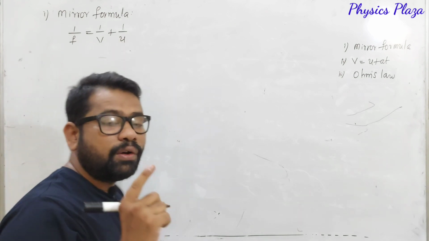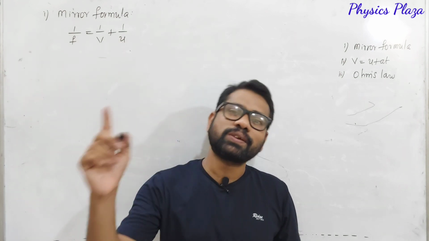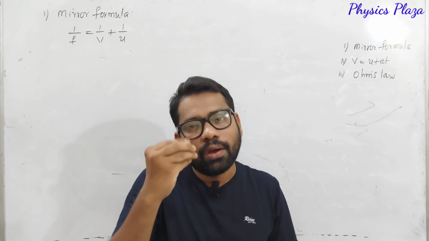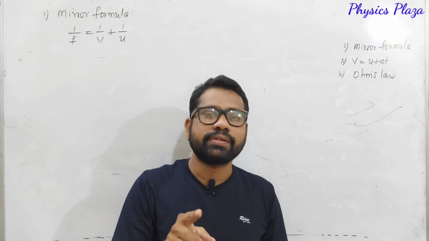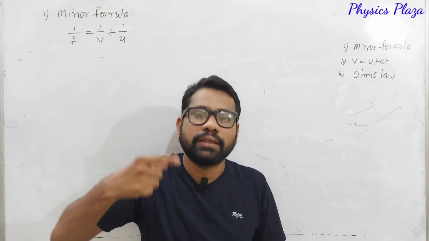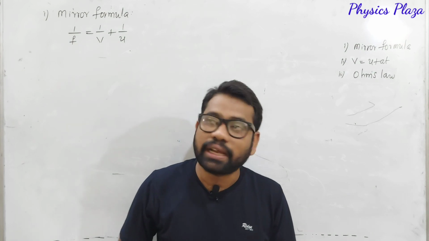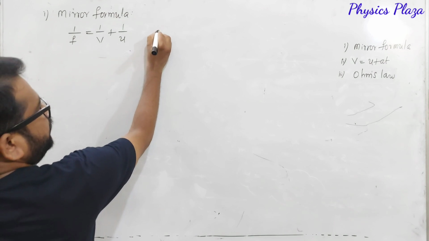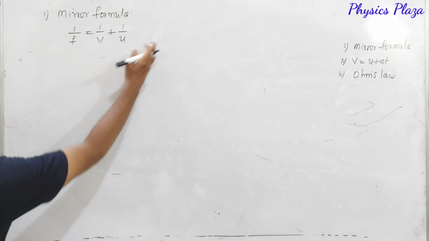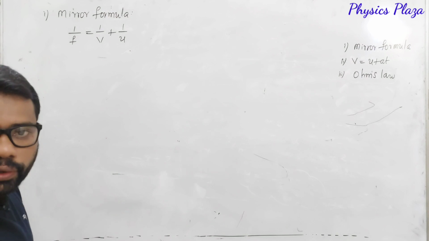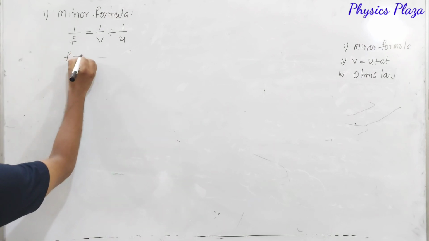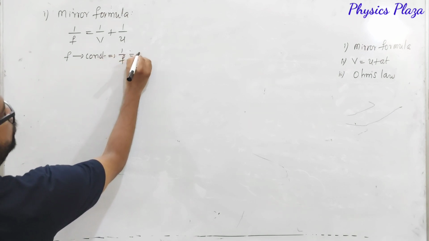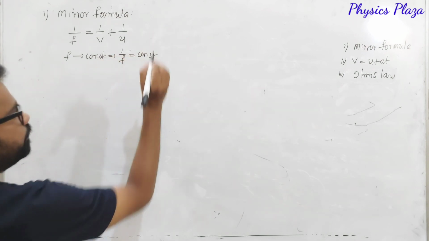But dear children, for a given mirror, focal length is constant. You can take any mirror, it might be a convex mirror or a concave mirror, whatever it may be, because with a single mirror only we will be repeating the experiment again and again. So it's very clear that here focal length is a constant. As f is constant, obviously 1 by f is also constant.